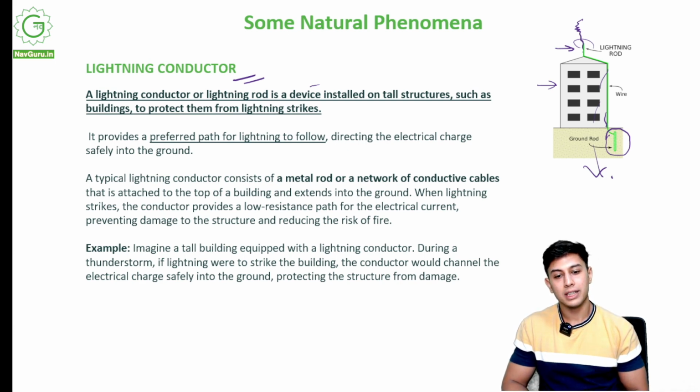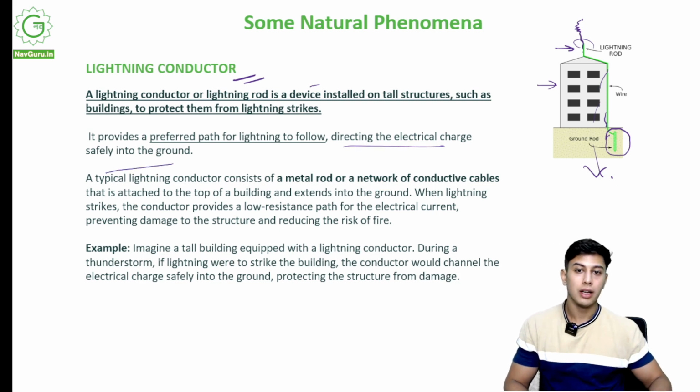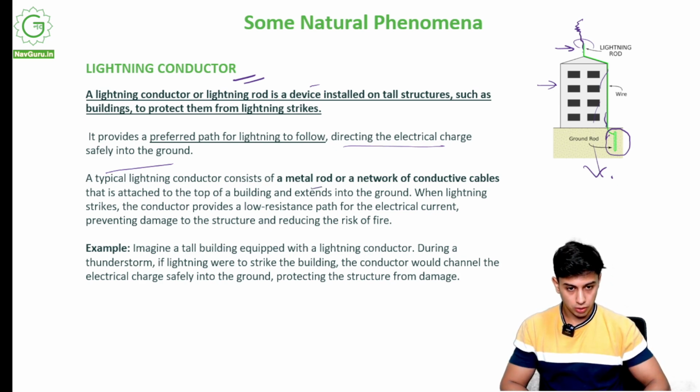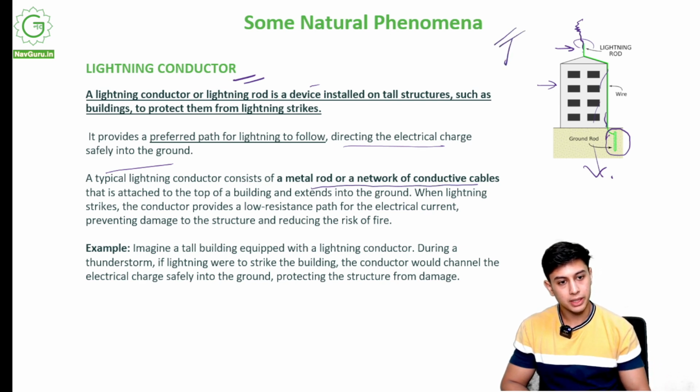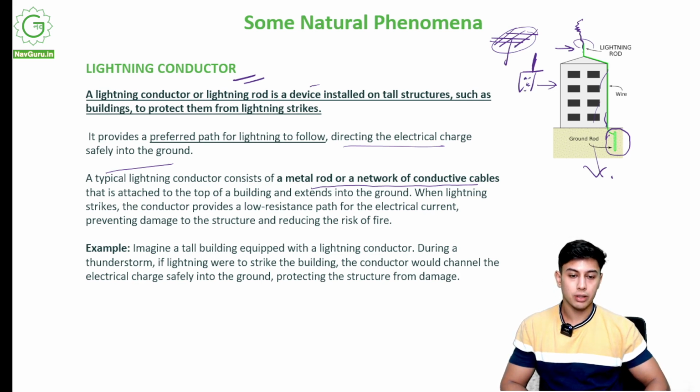It provides a preferred path for lightning to follow, directing the electrical discharge safely into the ground. So it came from above and we transferred it into the ground. A typical lightning conductor consists of a metal rod or a network of conductive cable. You might have seen sometimes on roofs a structure like this, or a structure like a single rod above a building. So this is a metal rod. This is called the lightning conductor.